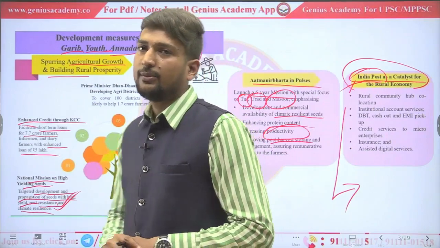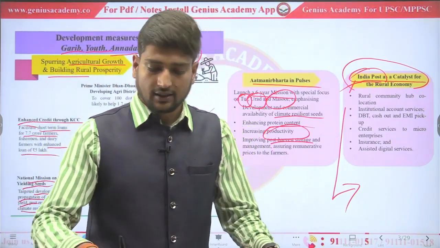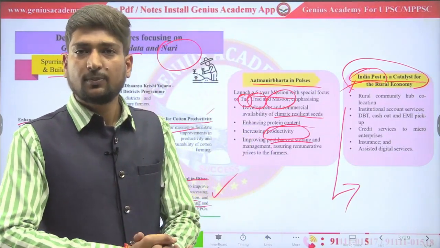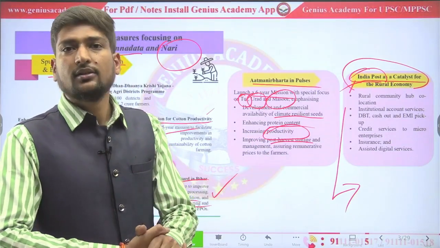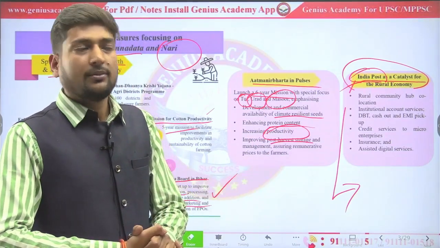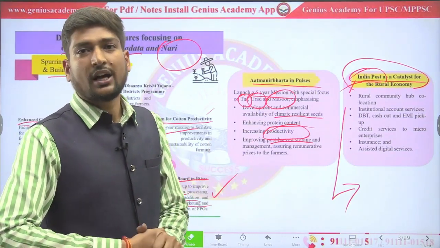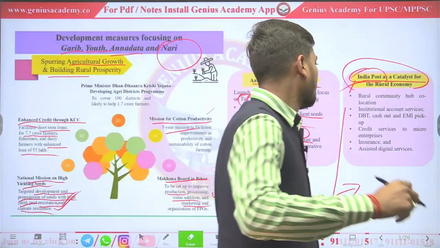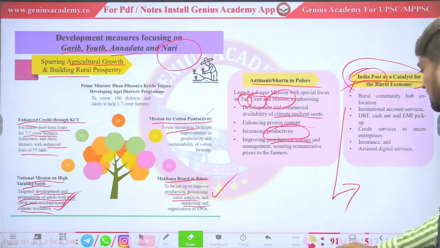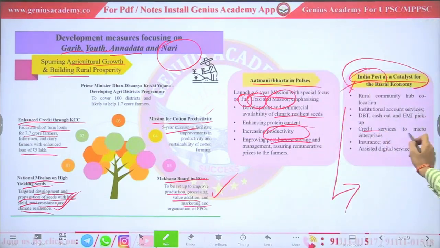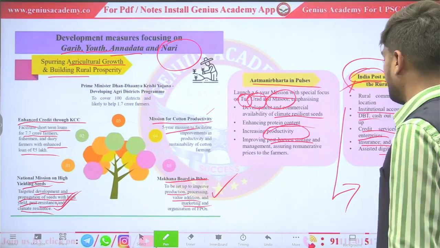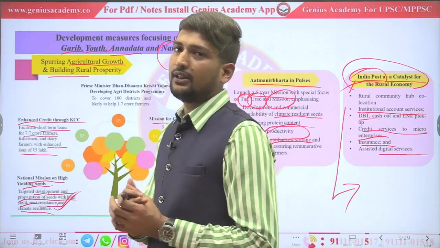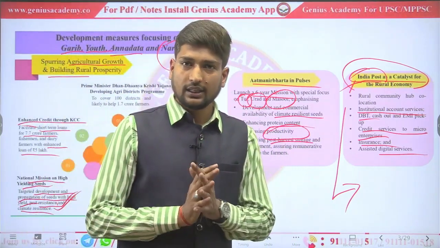How does the government want to use this post office in rural areas? By connecting the post with finance, welfare schemes, and by providing direct benefit transfer to the farmers. Credit service to micro enterprises, insurance schemes and assisted digital services, direct benefit transfer and institutional account services. So through this, the government will cover inclusive growth in rural areas.